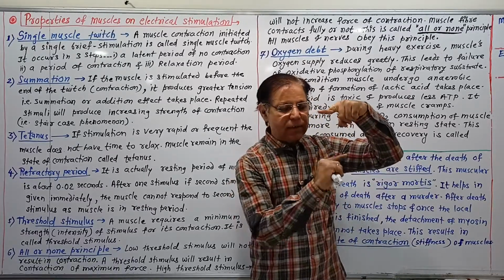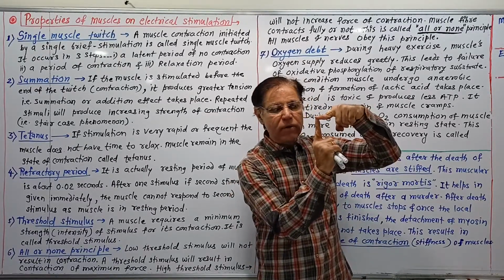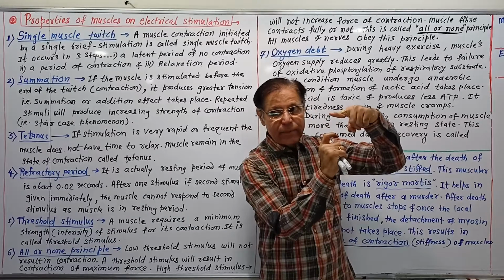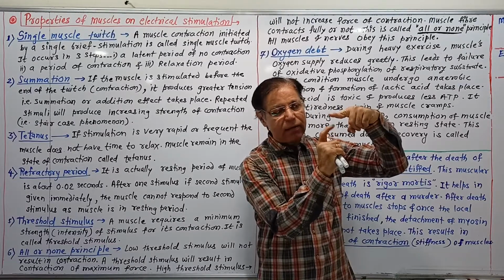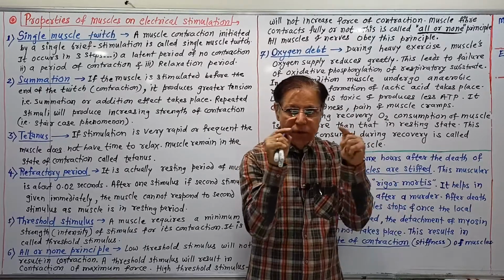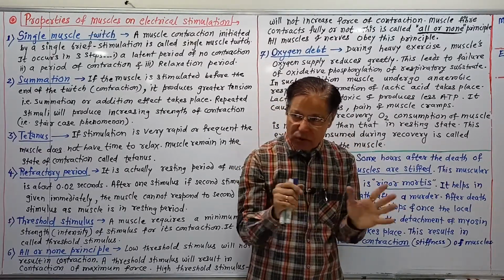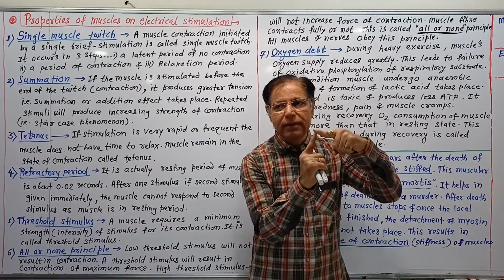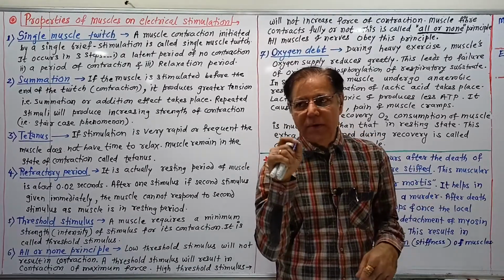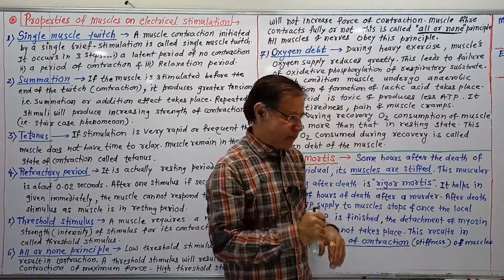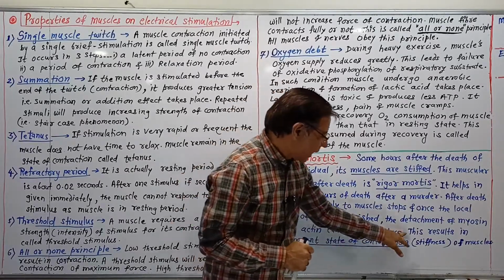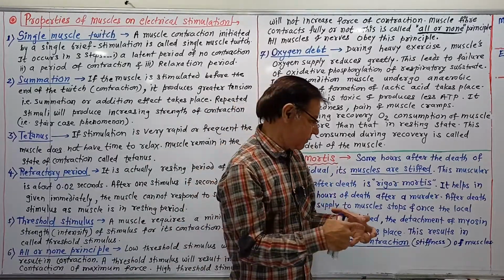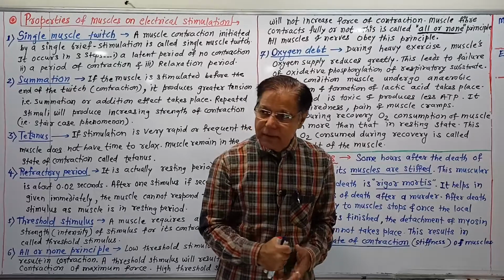For the actin filament and myosin filament, the heads of the myosin filaments attached to the active site of the actin filament need ATP molecules for detachment. Because of death, fresh ATP supply is not made available, that is stopped, and the stored ATP also gets finished. That is why the detachment of the heads of the myosin filaments from actin does not take place, and this results in a permanent state of contraction, that is the stiffness of muscles in the dead individual.